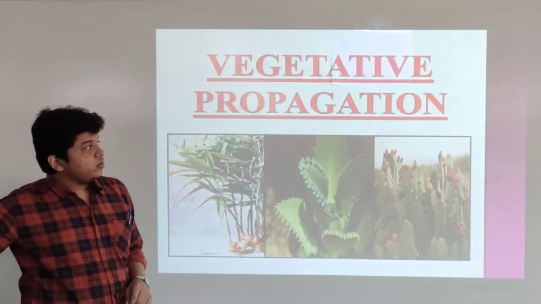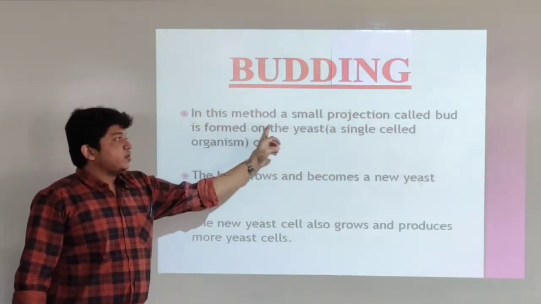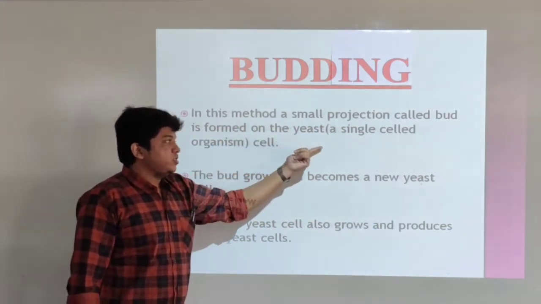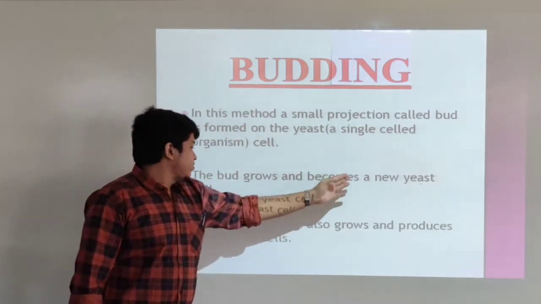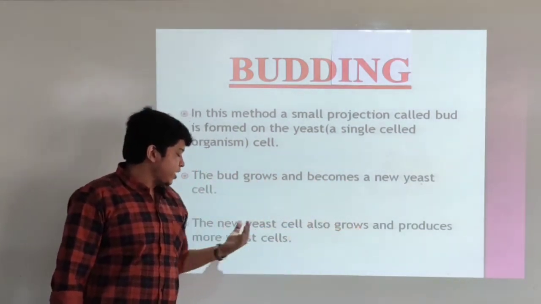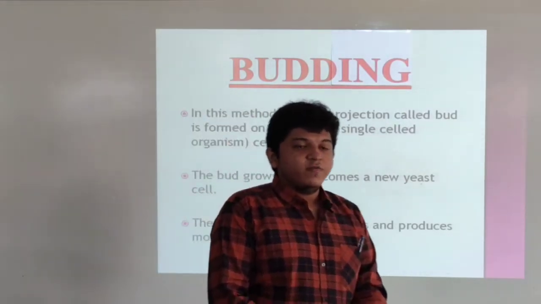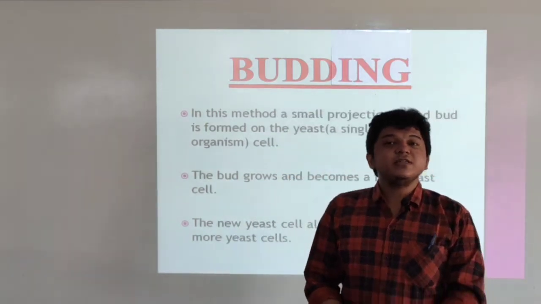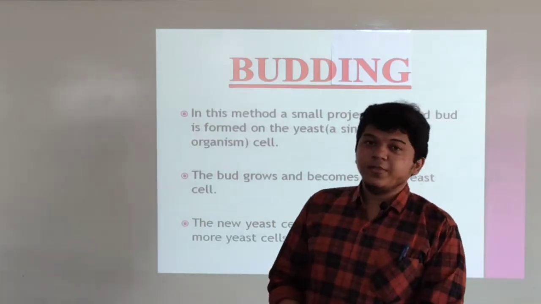Now the next one is budding. In this method, a small projection called a bud is formed on the yeast, a single celled organism. The bud grows and becomes a new yeast cell. The new yeast cell also grows and produces more yeast cells. First of all students, we should know what a yeast is. Yeast is a kind of single celled organism. Okay. Now from the yeast, what happens?